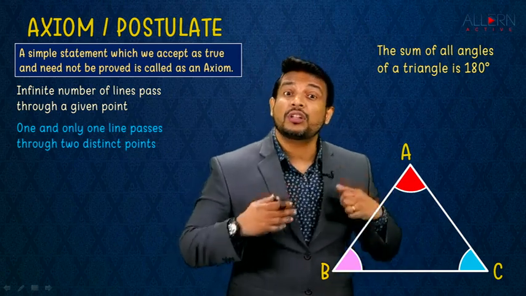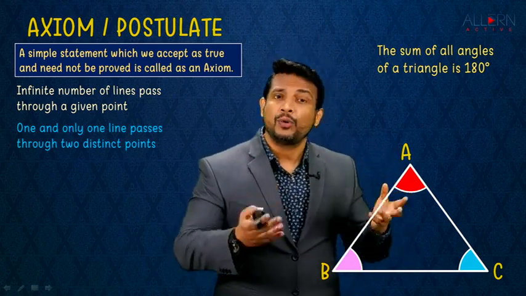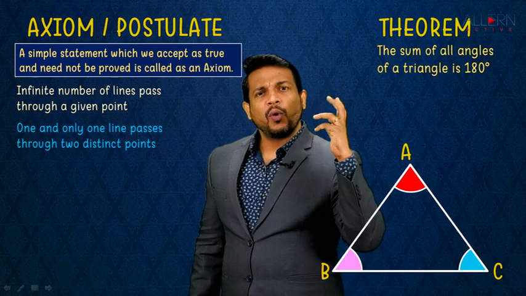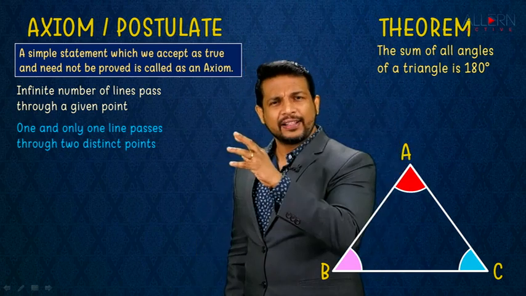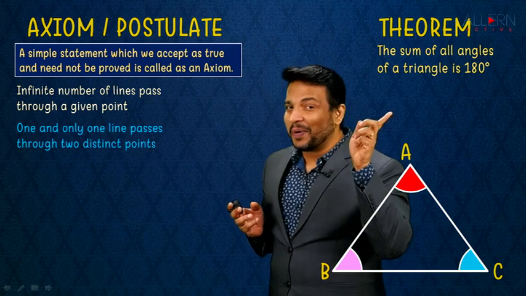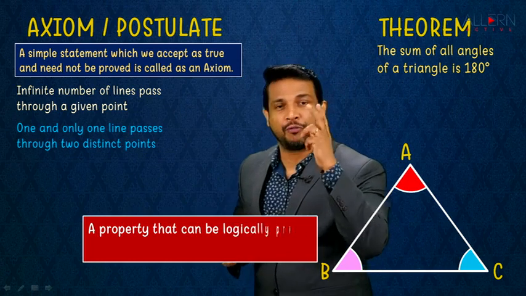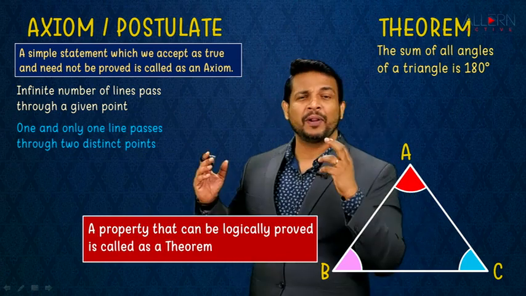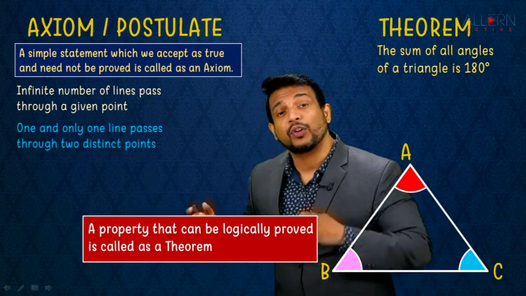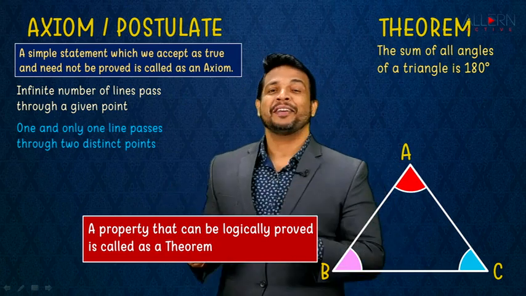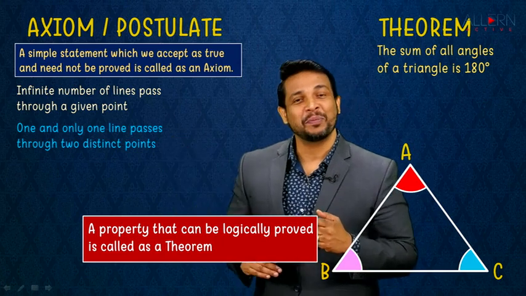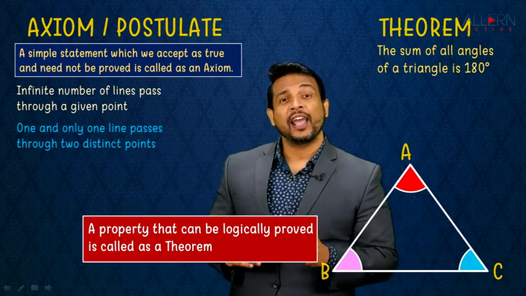That means you question this statement. You said, I require a proof. And such a statement is called a theorem. So what is a theorem? It's again a statement like an axiom. But an axiom, we accept without a proof, right? It is truth, we understand. But a theorem is something which requires a proof. In simple language we can say a property or a statement that can be logically proved, or that needs to be logically proved, is called a theorem. That means a theorem always needs to be proved, not like an axiom which need not be proved, right?